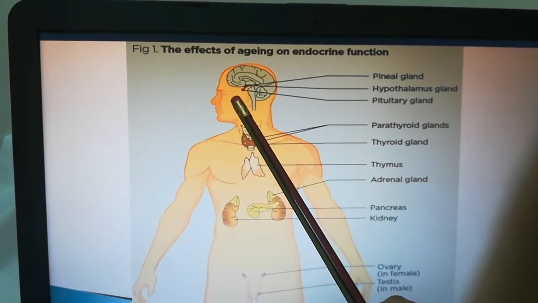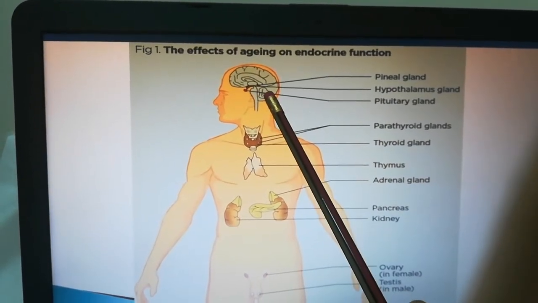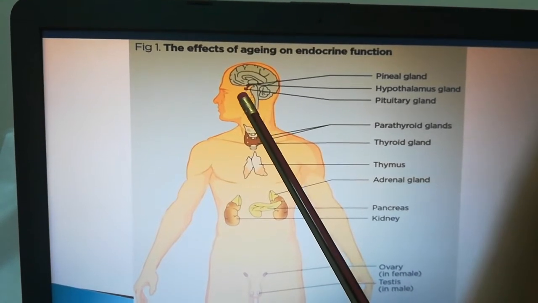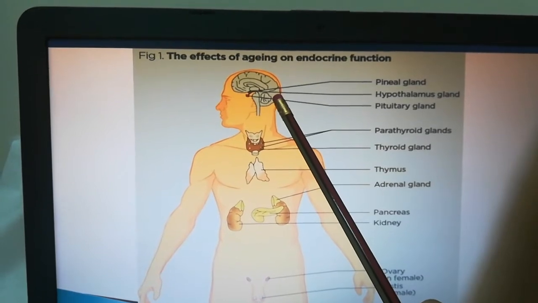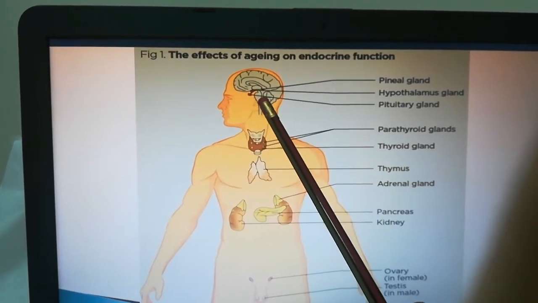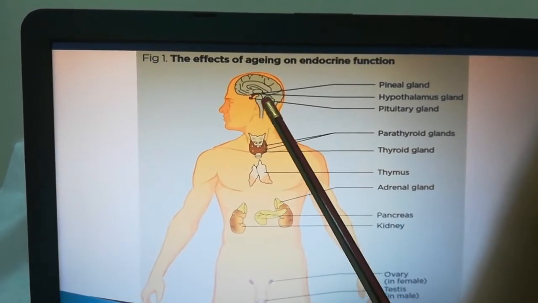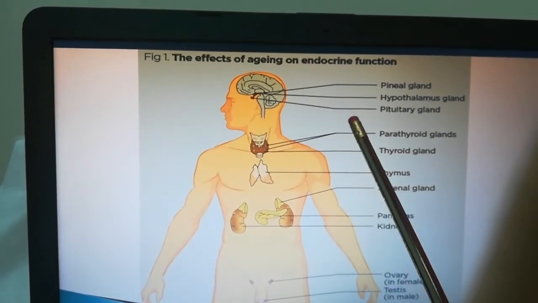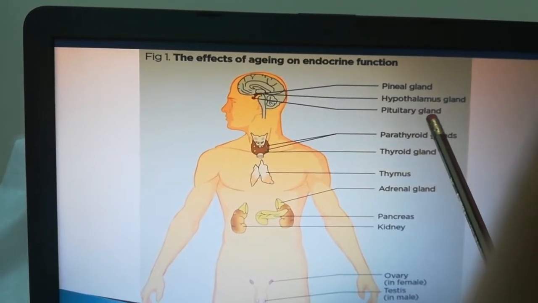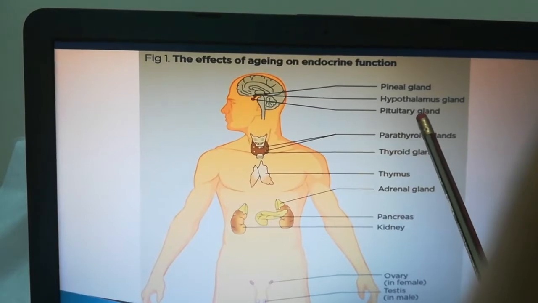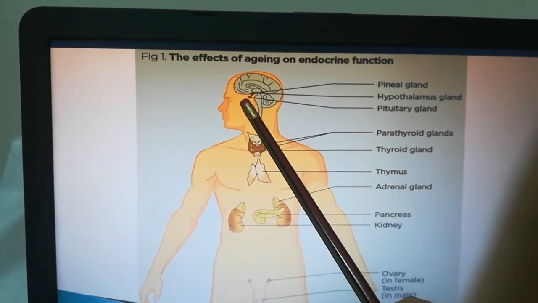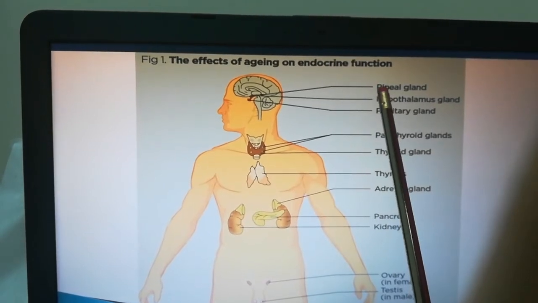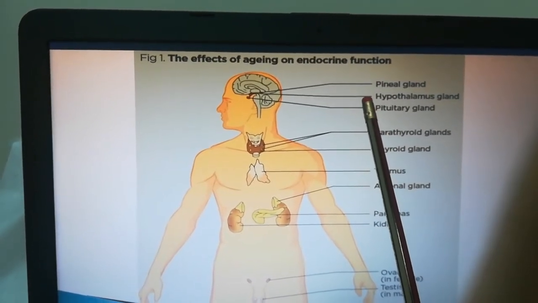Thyroid stimulating hormone, TSH, growth hormone, that is called GH hormone, and FSH, follicle stimulating hormone. This is about the pituitary gland. Where is it located? It is located in the brain, in between the pineal gland and the hypothalamus.